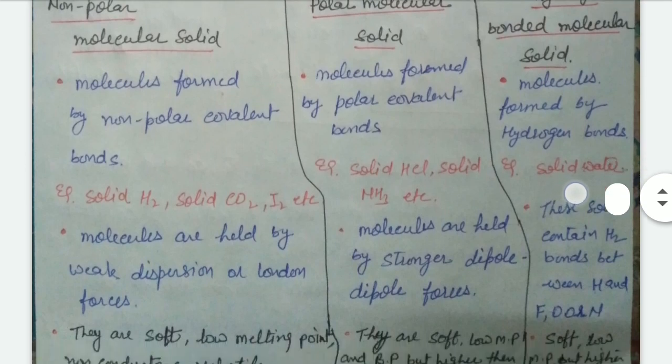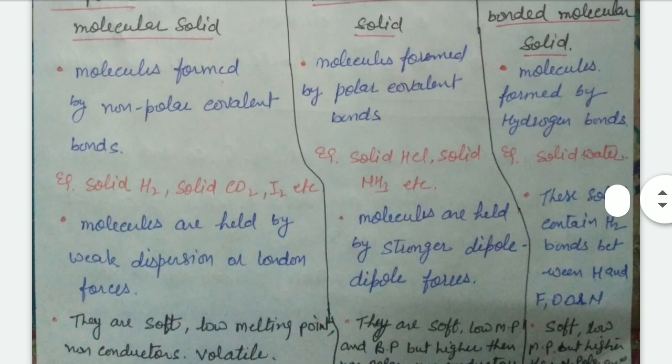Third one is hydrogen bonded molecular solid. Clear? According to the name, it is held together by hydrogen bonding. What is hydrogen bonding? The bond formed between hydrogen and a more electronegative element is called hydrogen bond. It is clear that hydrogen combines with a more electronegative element to form hydrogen bonding, right?